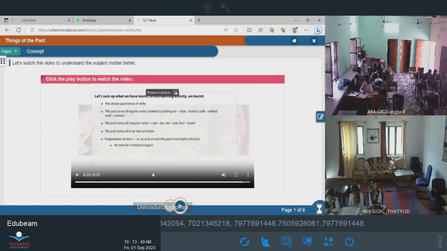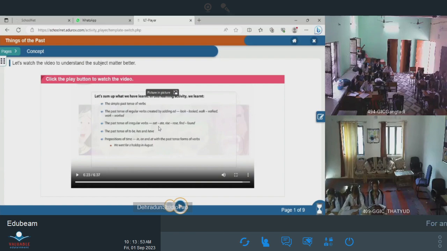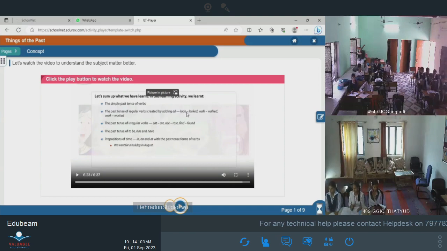But there are certain irregular verbs where the spelling of the word changes completely. Like you can see here, eat, what did eat become? Eat's spelling is EAT and it became ATE, right? It changed completely. Here, look at the difference: look stayed the same and ED was added to it, so it became looked.